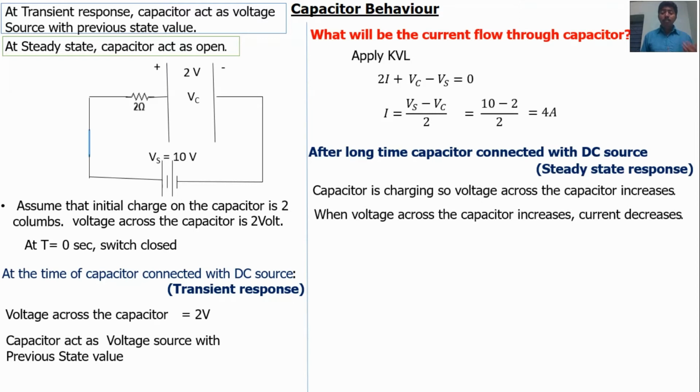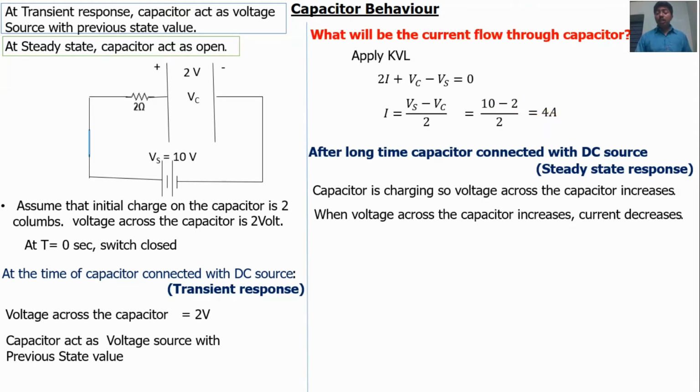Similarly, the voltage across the capacitor also increases. From this equation, when the voltage across the capacitor increases, the current flow decreases. For example, initially the voltage across the capacitor is 2 volt, so the current flow is 4 amps. Let us assume the voltage changes from 2 volt to 4 volt. Then (10 - 4)/2 gives 3 amps. The current decreases from 4 to 3.